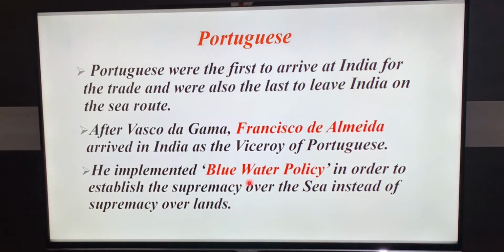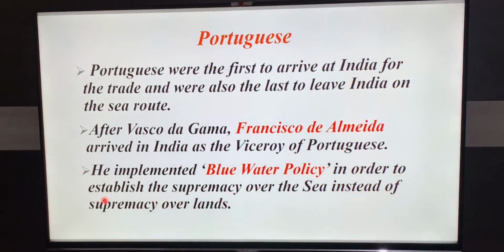He implemented the blue water policy in order to establish supremacy over the sea instead of supremacy over land.